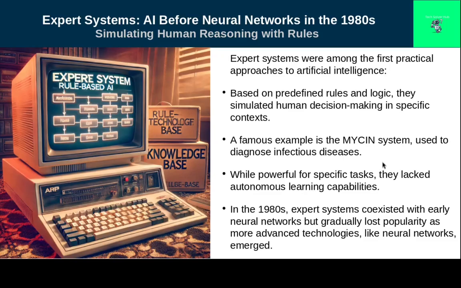In the 1980s, expert systems coexisted with the early neural networks. Over time, they lost popularity as more advanced technologies, like neural networks, emerged, which we'll cover in the next slide.